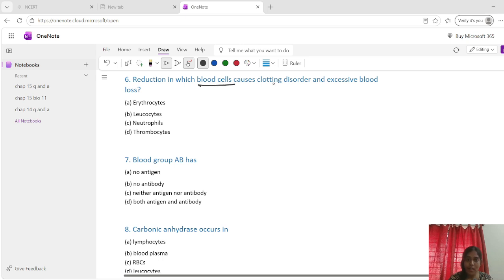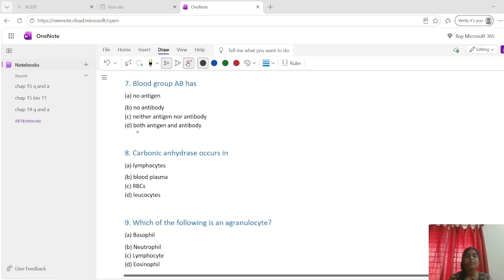Reduction in which blood cells causes clotting disorder and excessive blood loss? What is the answer? Thrombocytes or platelets, which help in blood clotting. So low platelet count can lead to uncontrolled bleeding. Okay. Now, blood group AB, we know that it has both A and B antigens on RBCs but lacks anti-A and anti-B antibodies in the plasma. So what is the answer? No antibody.